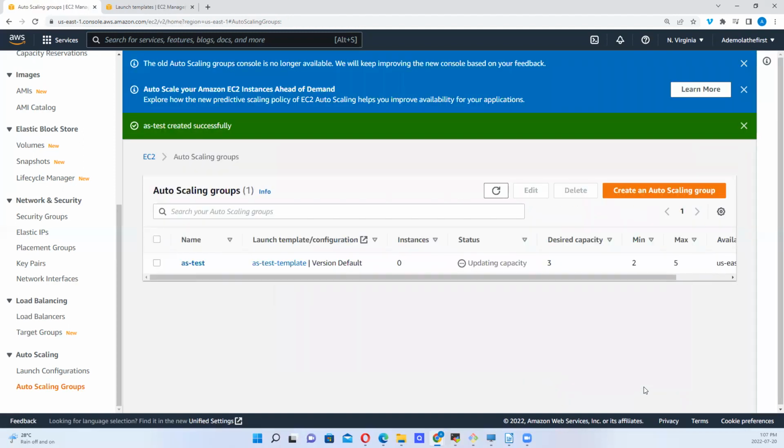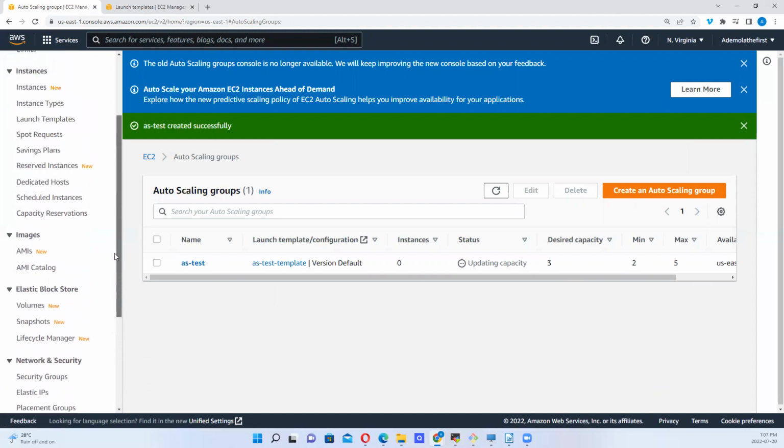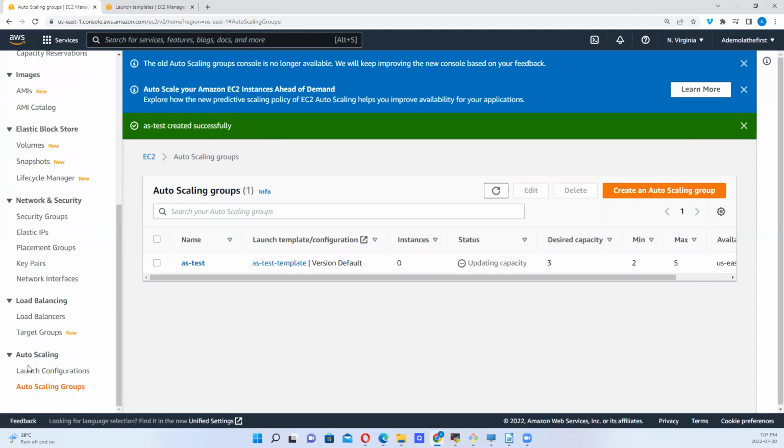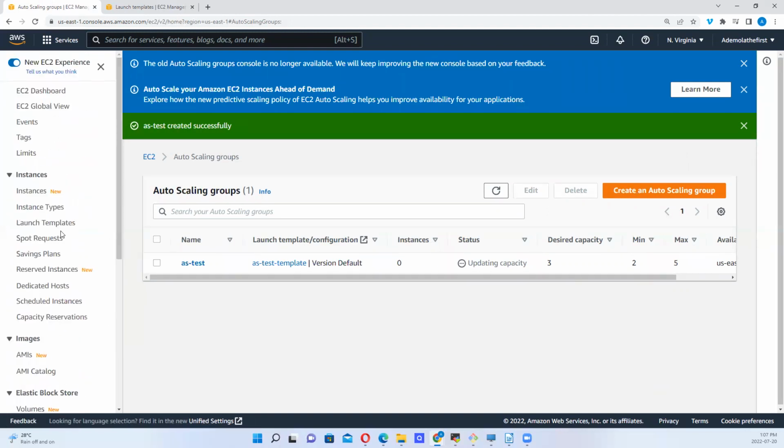So after creating our auto scaling group, you see what's happening. The first thing we did was to create an auto scaling group, which prompted us to create a launch template. We went ahead to say we are creating an auto scaling group, and that prompted us to create a launch template.